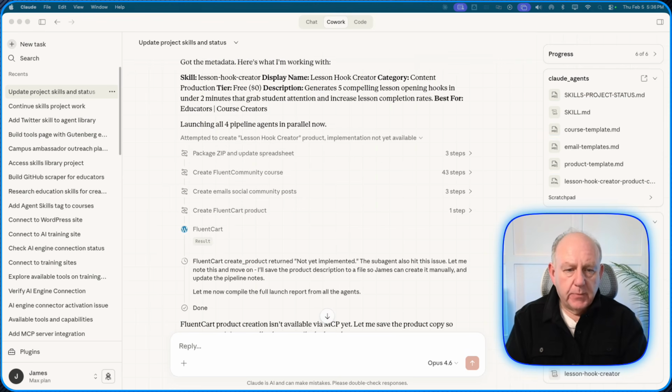Okay, we're back. We did a little bit more. Well, I didn't do the work. My employee did the work, and my manager was watching. So this is actually what's happened here. We've got the package, the zip file, and updated the spreadsheet that powers my library and updates everything.